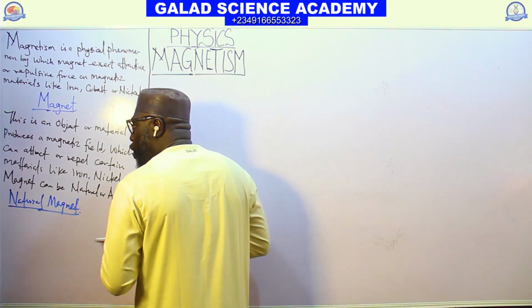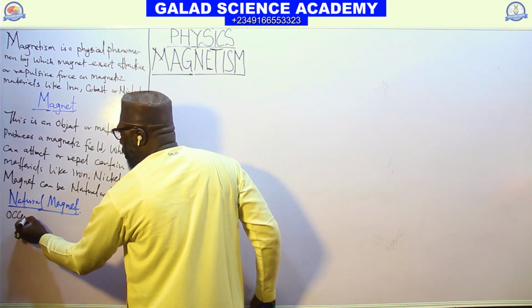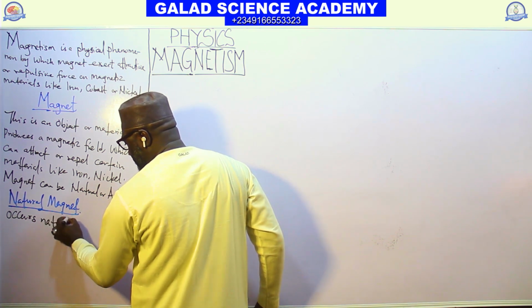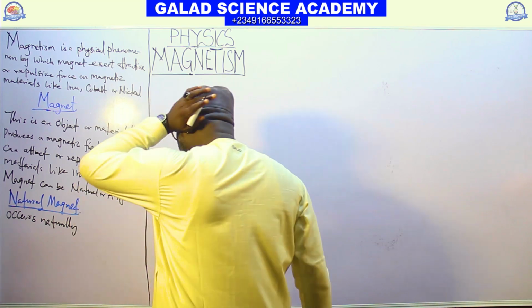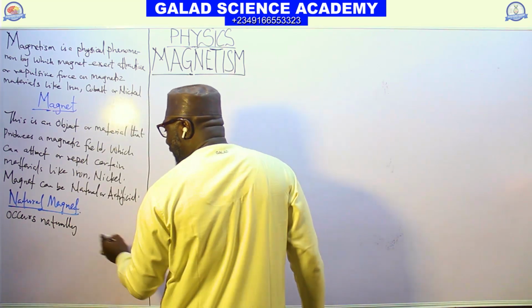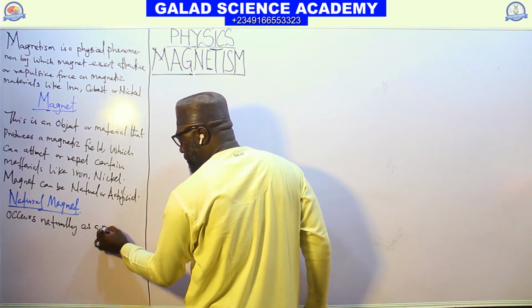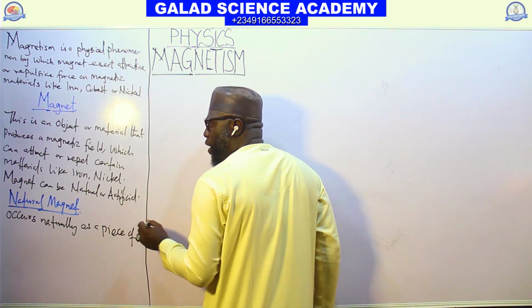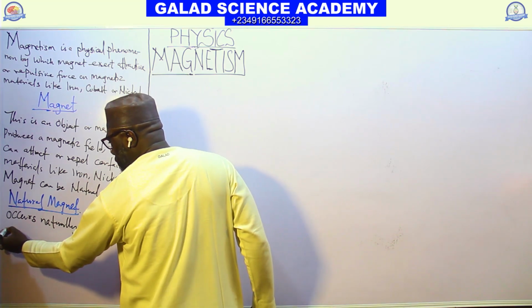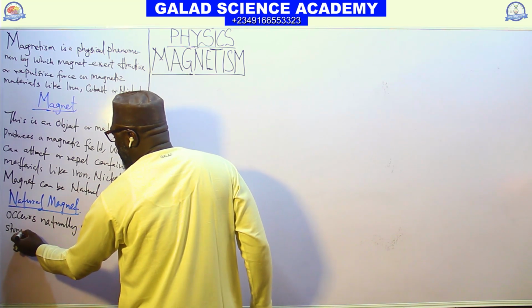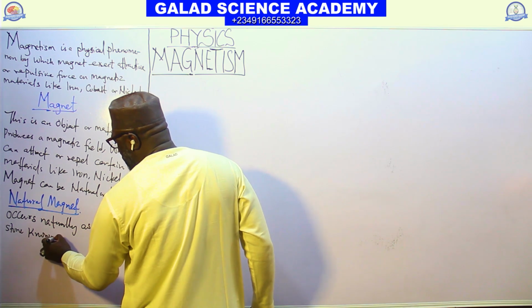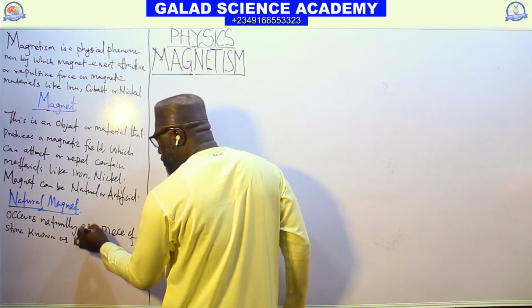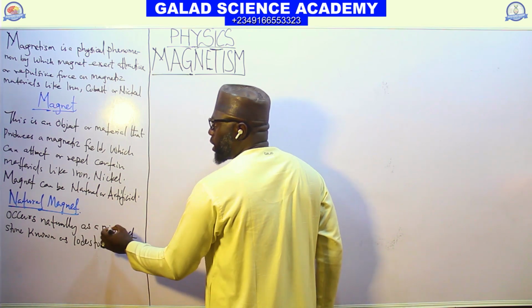Natural magnets occur naturally as pieces of stone known as lodestone.